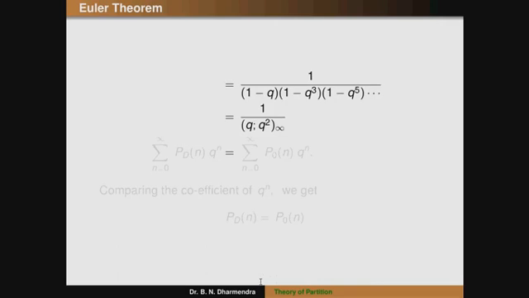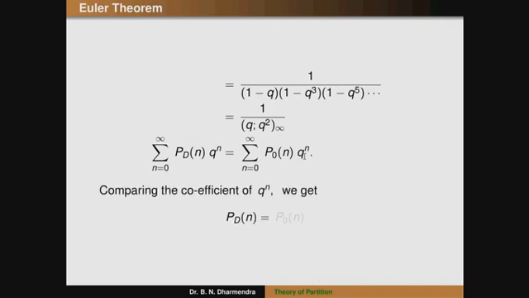Therefore, the summation over n from 0 to infinity of p_d(n) q to the power of n is equal to the summation over n from 0 to infinity of p_o(n), the partitions into odd parts of n, times q to the power of n. When I compare the coefficients of q to the power of n on both LHS and RHS, p_d(n) is equal to p_o(n). That is, the number of partitions of n into distinct parts is equal to the number of partitions of n into odd parts.